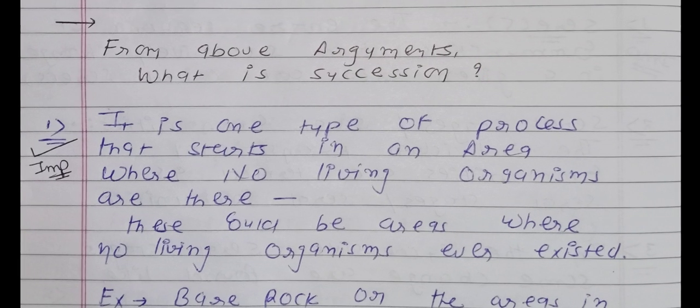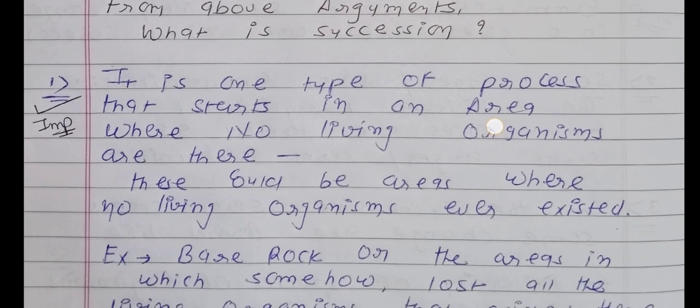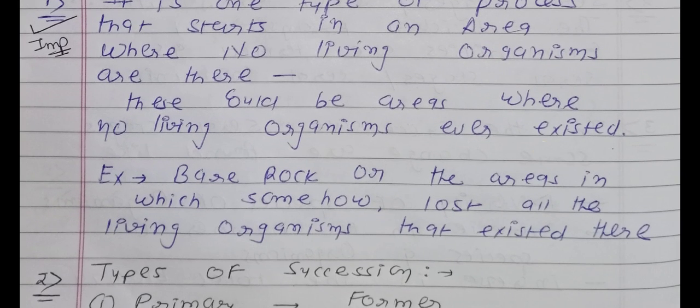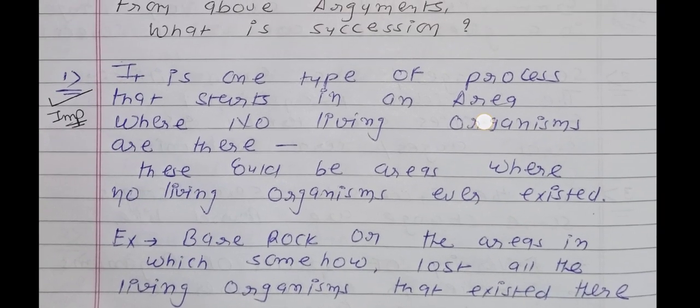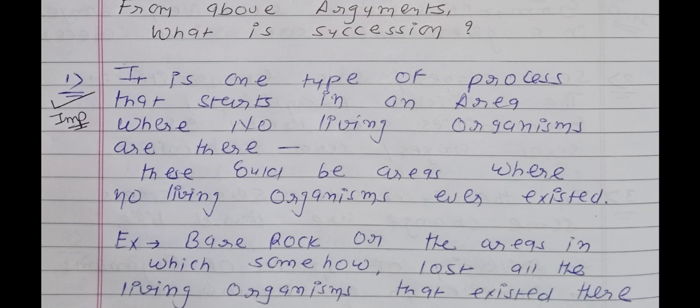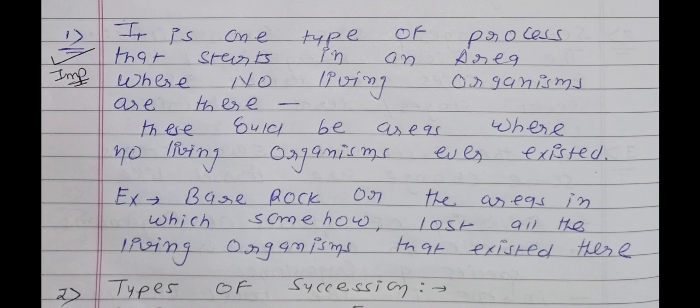Now see, from the above argument, what is succession? So now we are going to take a decision about succession. Okay, so what is succession? From the above arguments we can say that succession is one type of process that starts in an area where no living organisms are there.